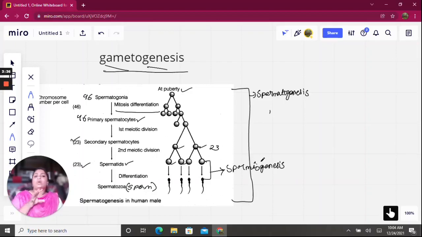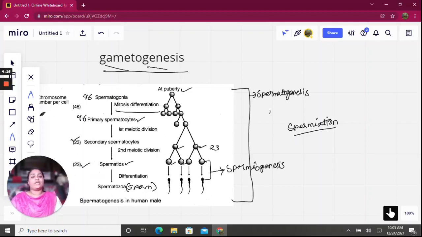So why am I stressing here? Because people get confused with spermatogenesis and spermiogenesis. So you have to find the difference between spermatogenesis and spermiogenesis. After the spermiogenesis, the sperms are produced and the sperms are released from the testes through the accessory ducts to the outside. So that process is called spermiation. Okay? So this is about spermatogenesis.